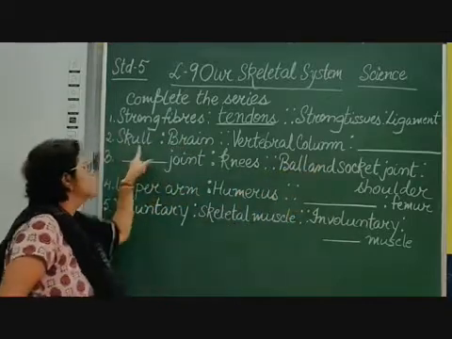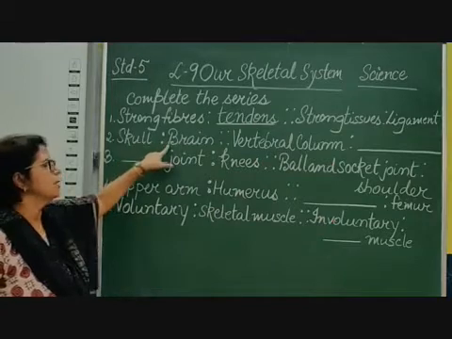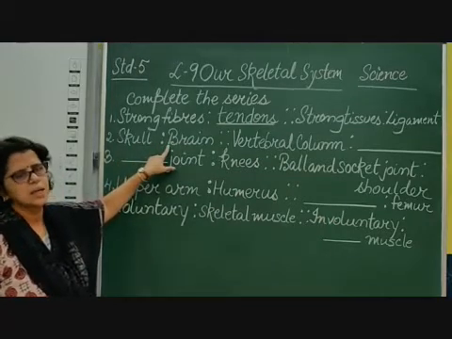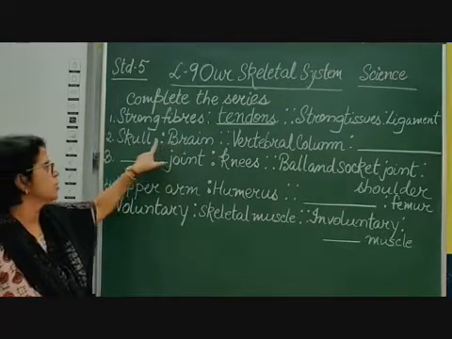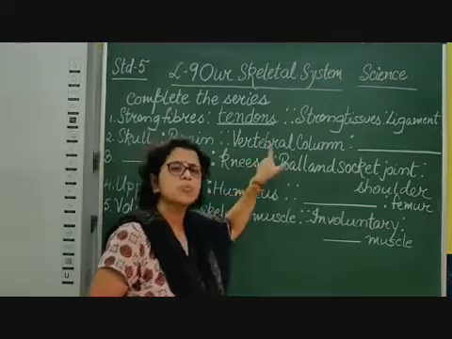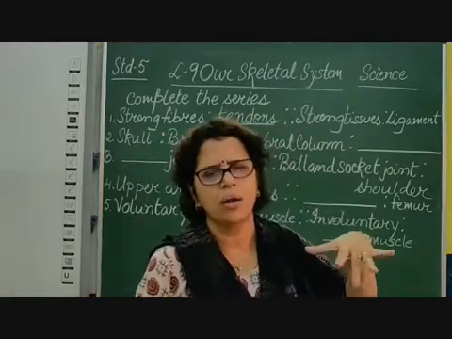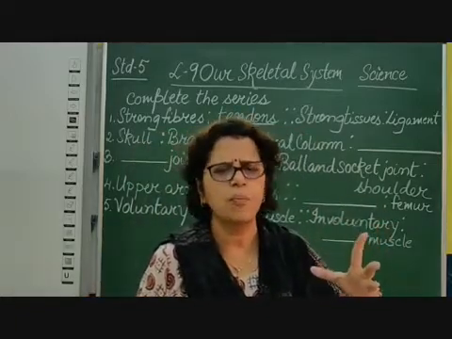Brain is a soft, delicate organ and it is protected by the skull. Then the vertebral column is protecting something. What is it? Yes, you are correct, it is the spinal cord. And the spinal cord is very important.